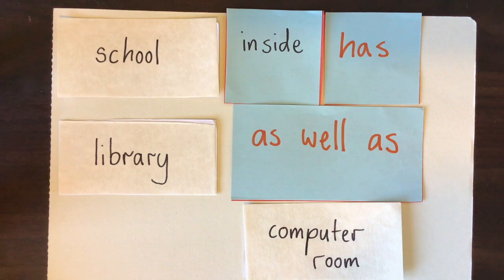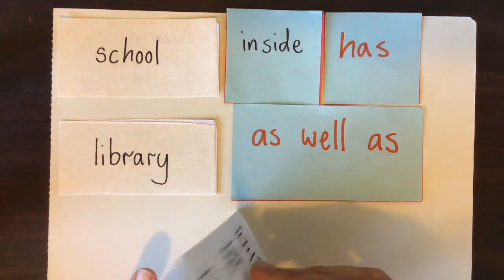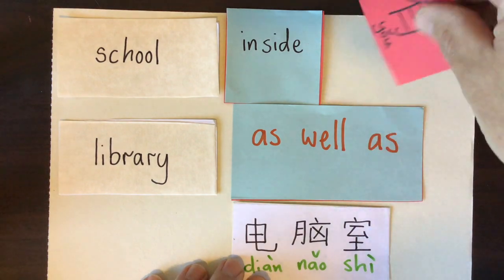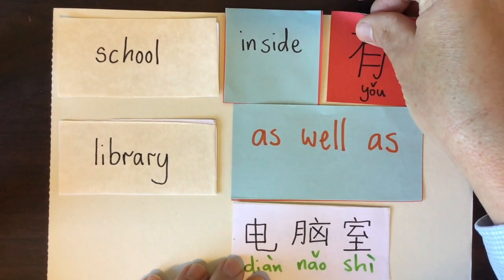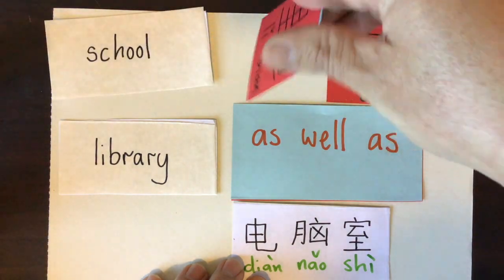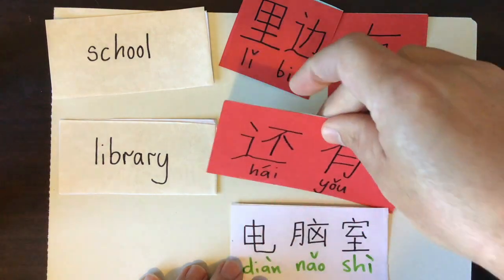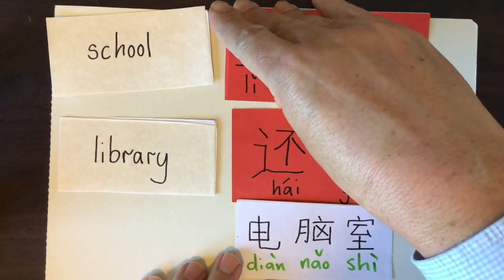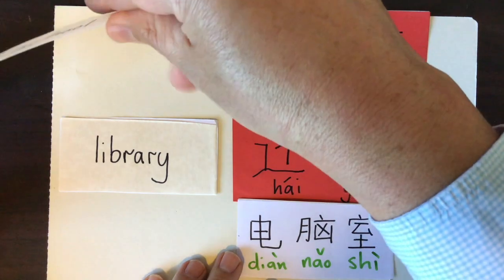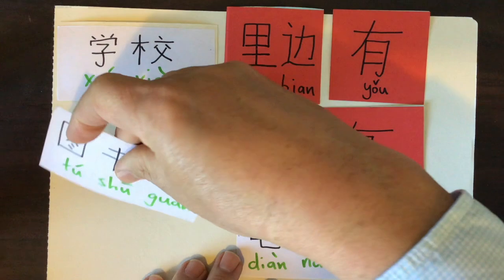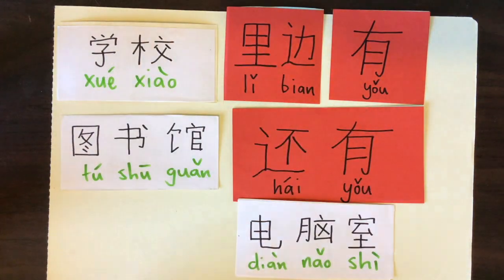Okay, what do we know? 电脑室. 电脑室. Let's go to 有. Whoops. So I'll bump something there. 里边. 里边 for inside. As well as 还有. 学校 for school. 学校 and 图书馆. 图书馆 for library. Okay, well done. How did you go?